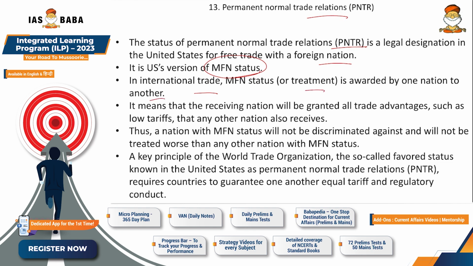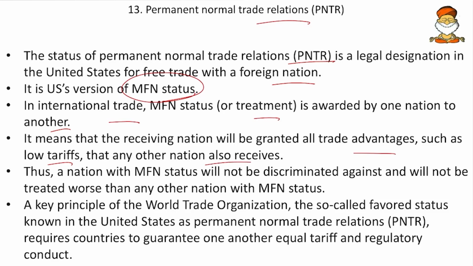We know that, and it means that the receiving nation will be granted all the trade advantages, such as low tariffs, that any other nation also receives. So basically, friends, most favored nation or the PNTR comes with low tariffs, low customs duties. Thus, a nation with the MFN status will not be discriminated against and will not be treated worse than any other nation with the MFN status. So all MFN status nations will be treated equally.